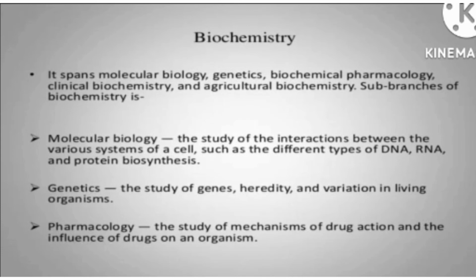In biochemistry we have different branches because it is related to living organisms. So we have a wide range of chemistry branches in biochemistry, like molecular biology, genetics, biochemical pharmacology, clinical biochemistry and agricultural biochemistry. So we have many branches, but here we will discuss only the sub branches.